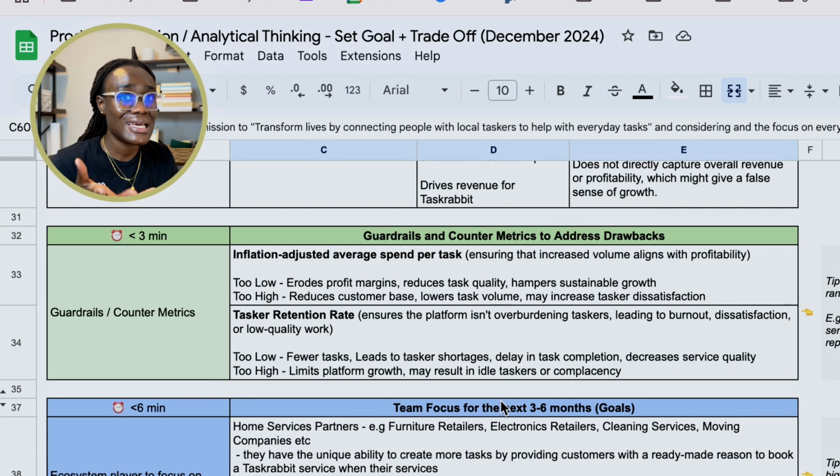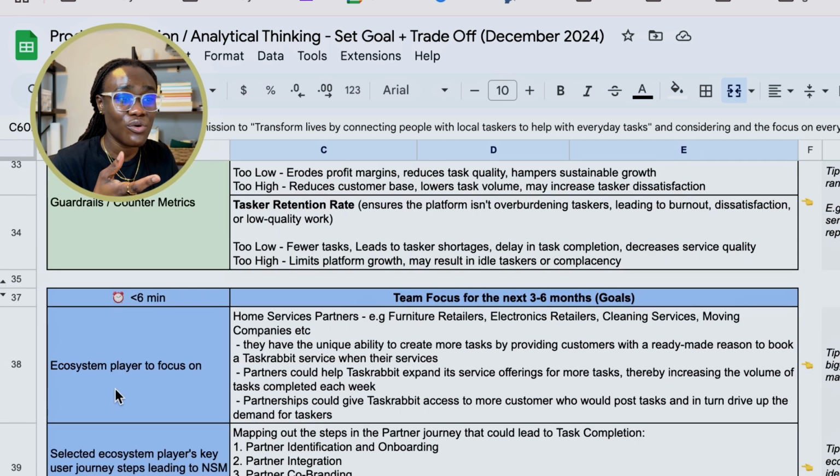You could walk through this example by yourself using a different rationale and arrive at a different ecosystem player to focus on and come up with a different trade-off question if you have to. But the most important thing that I want you to take out of this is the ability to run through this exercise and practice and get good at it in your actual product management role and career, and be able to use this as an example when you are engaging with your team or setting the goals for your product or a feature that you're considering.